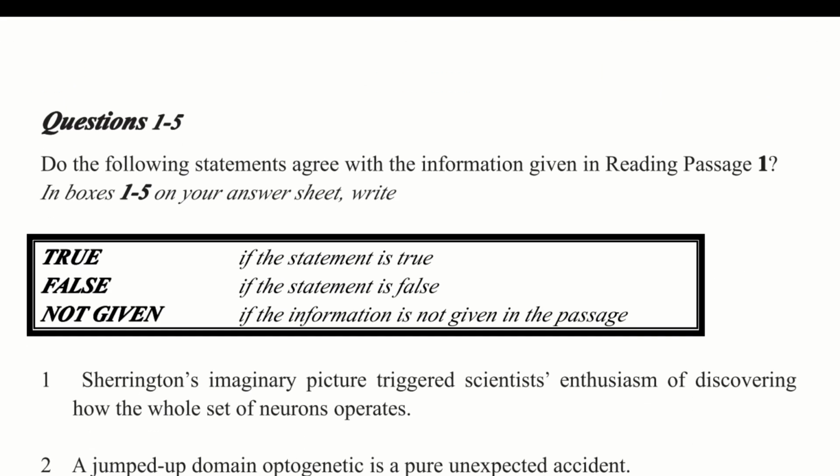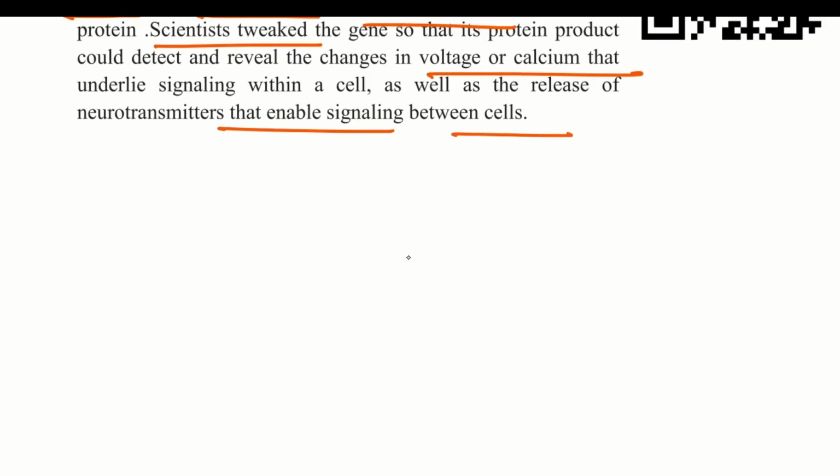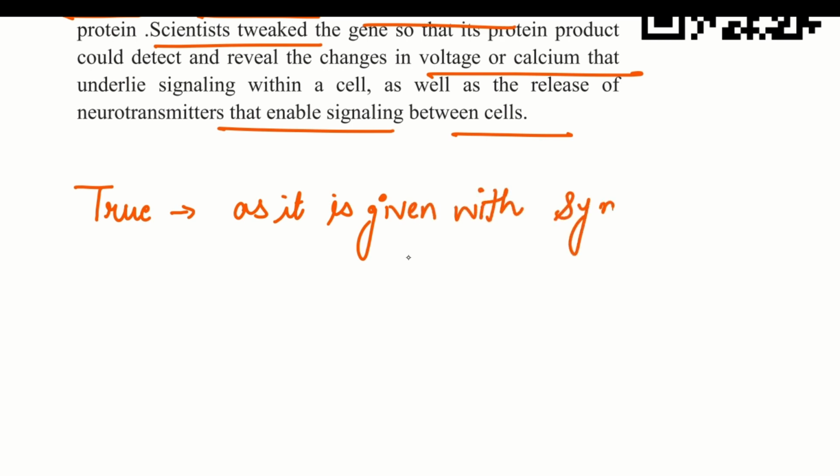Our first 1 to 5 questions are true, false, not given. So I will give you a strategy to solve true, false, not given questions. A true statement is that statement that is as it is given, with synonyms. And what is a false statement?